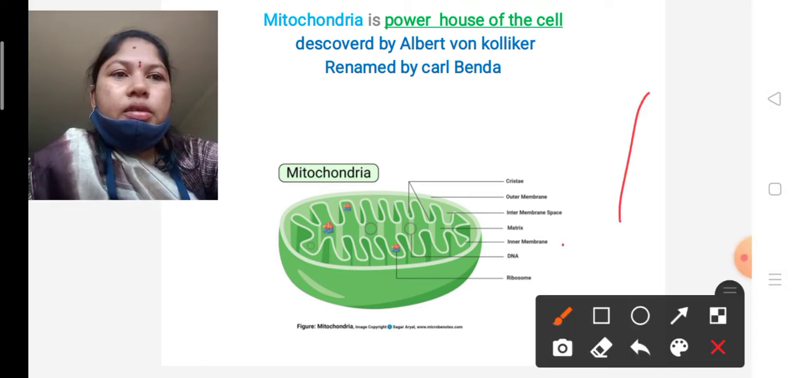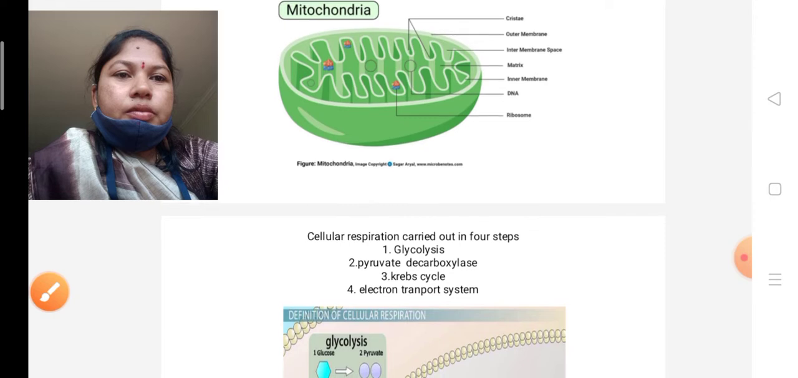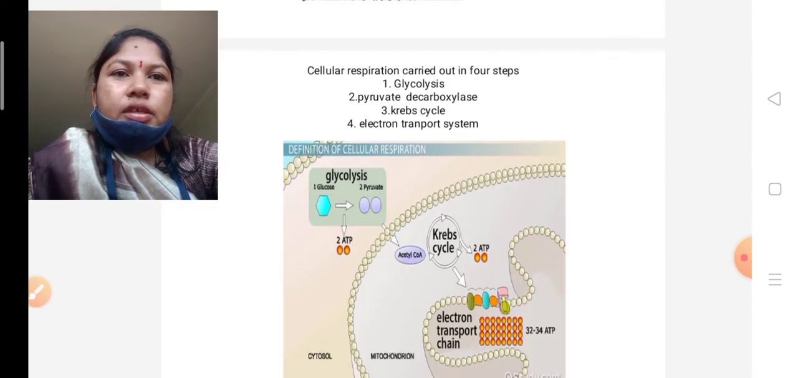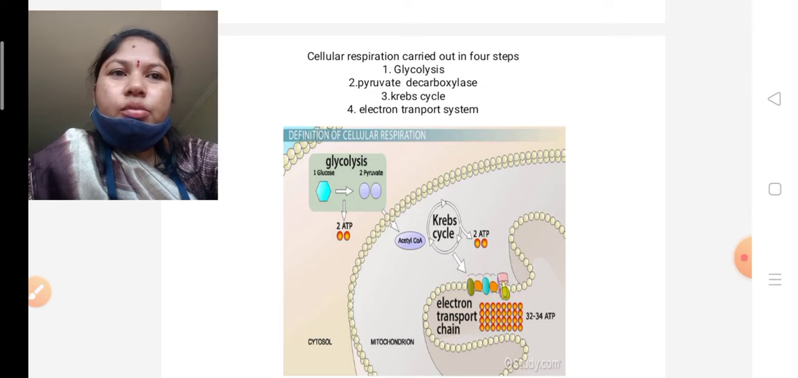See here, in the mitochondria, these are the cellular respiration processes.